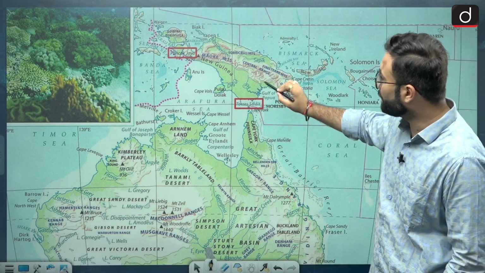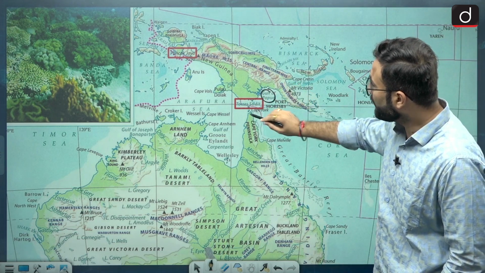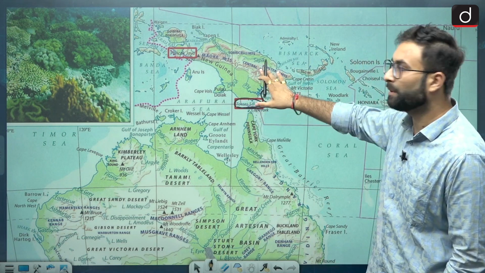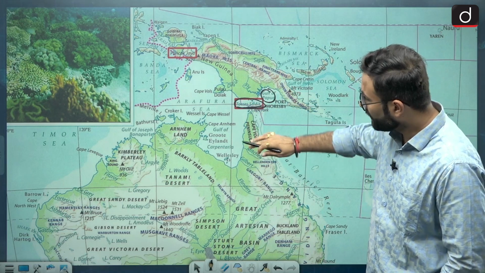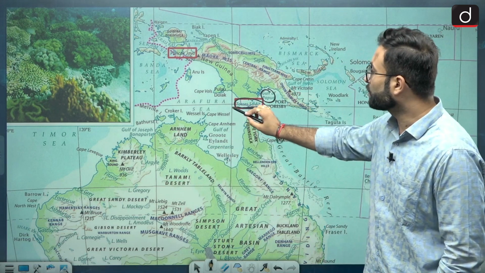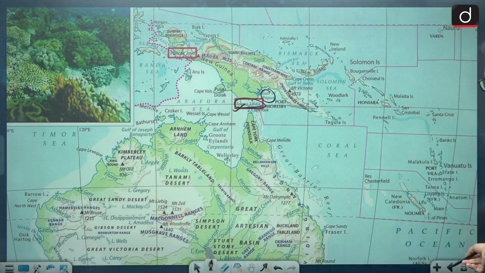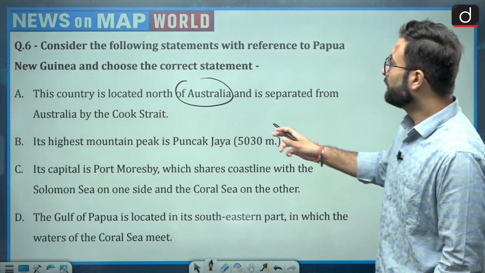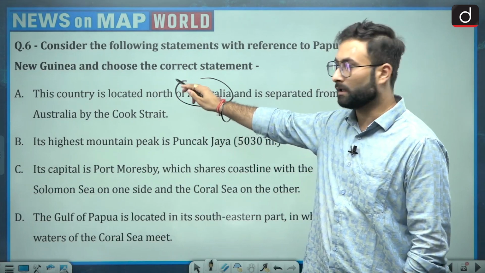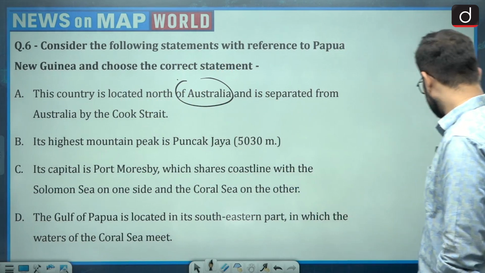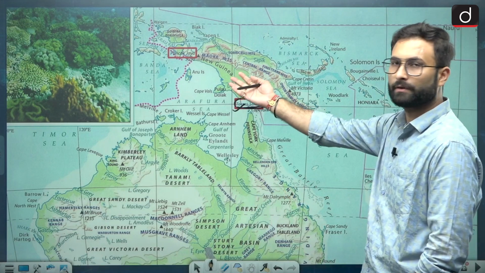Okay, so this particular Gulf of Papua is over here, and this is the Torres Strait, which is basically separating Australia from Papua New Guinea. Now here you can see that this is Australia, this is the Torres Strait, and then we are talking about New Guinea. So this country of Papua New Guinea is in the north of Australia. Here you can see this is Australia, and in the north we have this country.